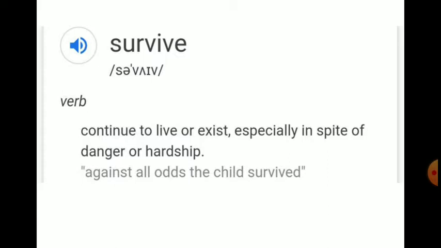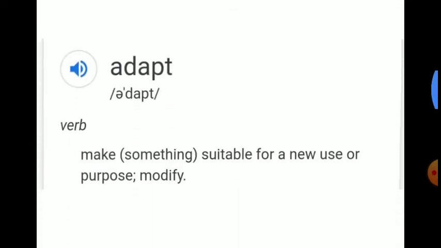So in this evolution, if anyone can survive, then only we can continue our life, otherwise we cannot survive. What does survive mean? To live life in difficult situations. Adaptation: we have to adapt our life, cope up with the nature, then only we can survive. Otherwise, dinosaurs, the biggest animals in this world, are also extinct.